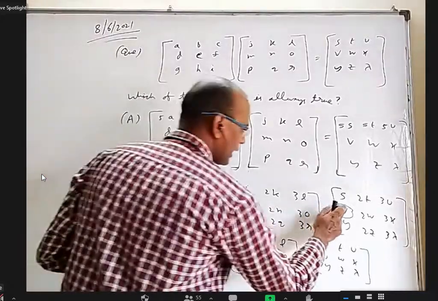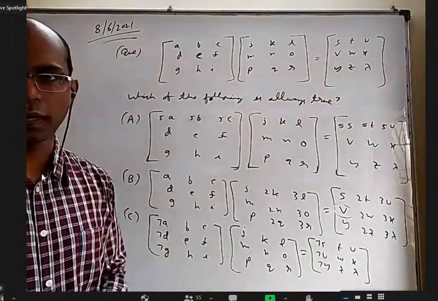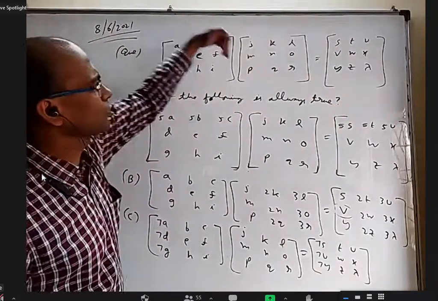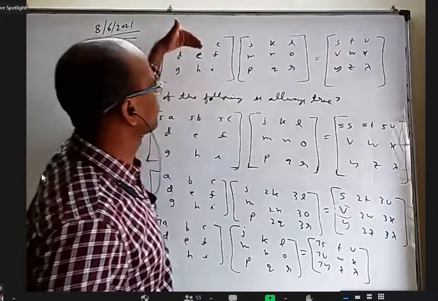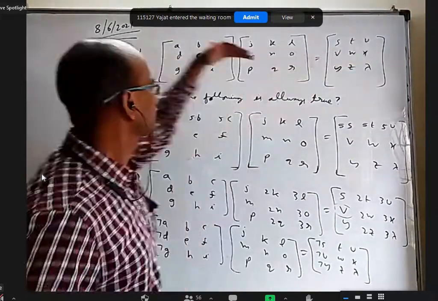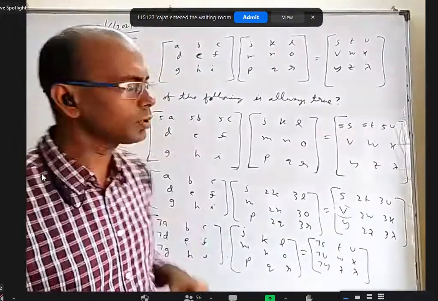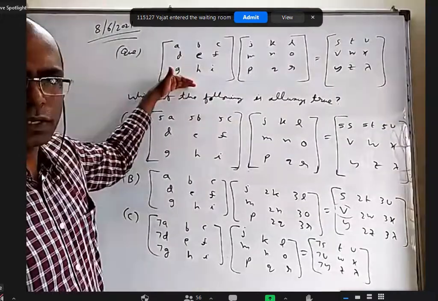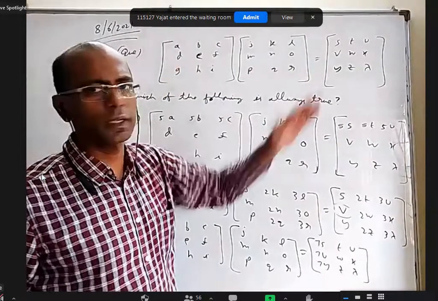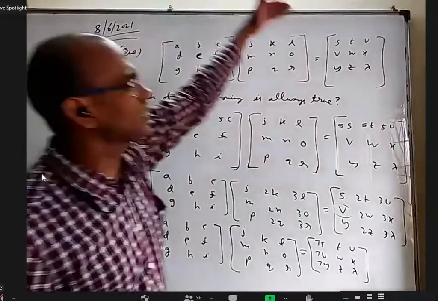See, actually, what is happening here is the main point. You know how to multiply two matrices. You take first row into first column, that is this. First row into second column, that is this. First row into third column, that is this. Second row into first column, that is this. Second row into second column, that is this. So, what is playing the role in those answers is the rows here and the columns here. If you do any change with the rows here, it will affect the same way here.